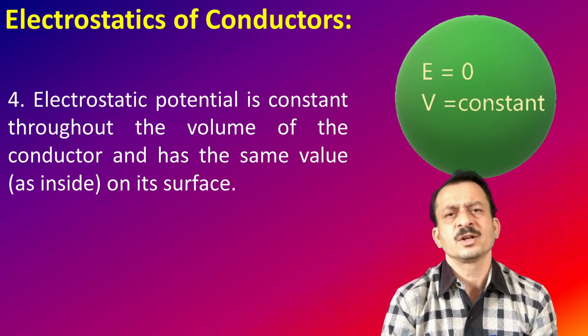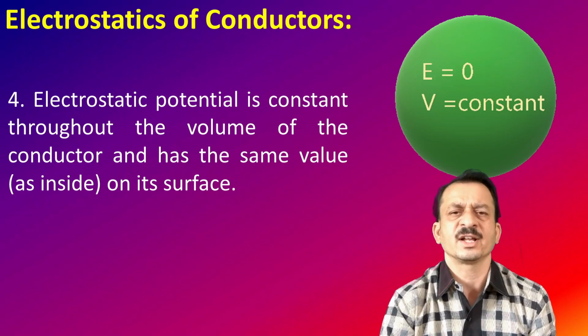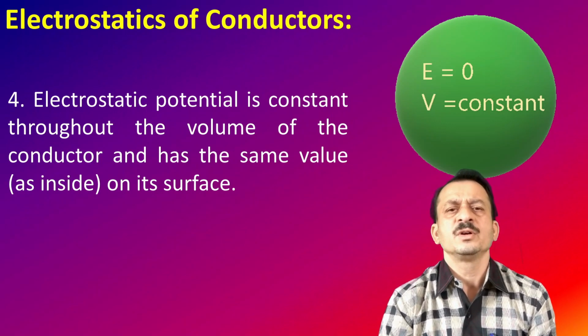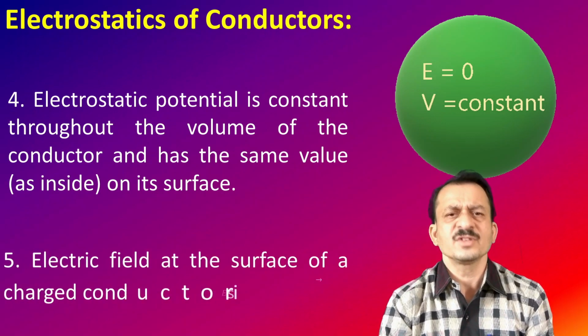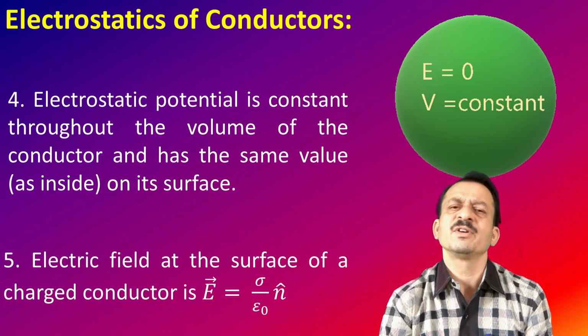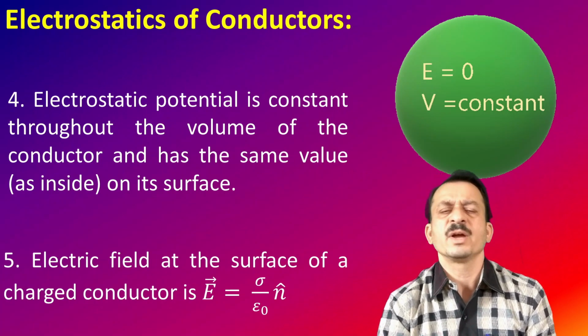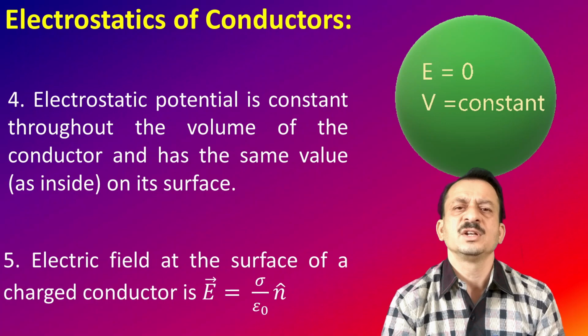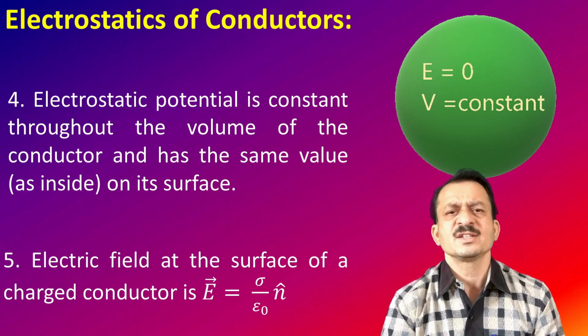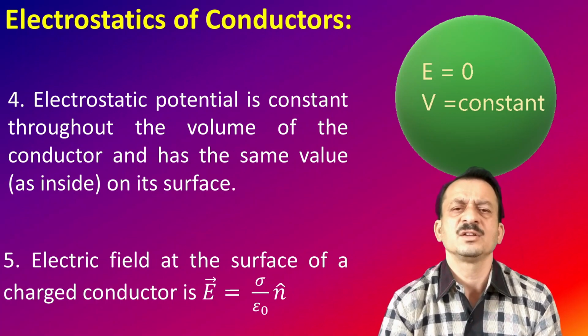The fifth important point regarding the electrostatics of the conductor is that the electric field on the surface of the conductor is given by the equation E is equal to sigma by epsilon naught. If you consider the surface of a conductor at any point on the surface, we already know that the electric field is normal.